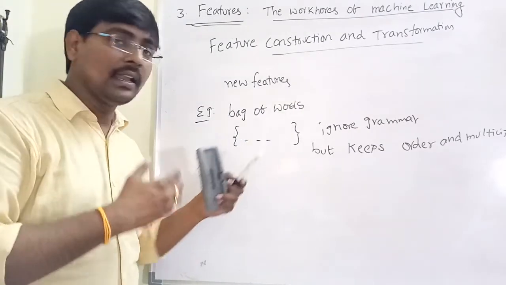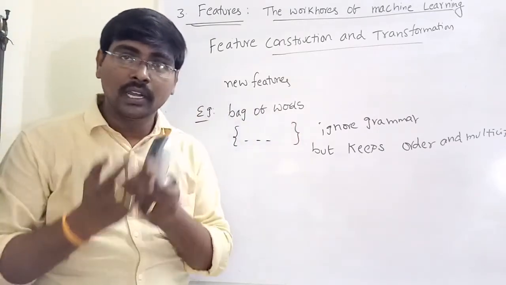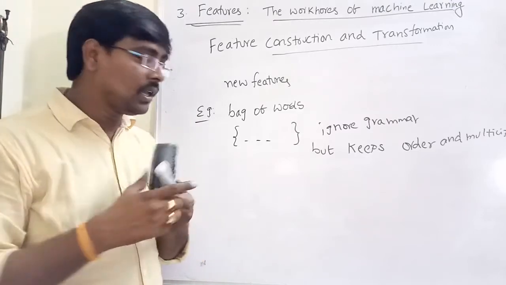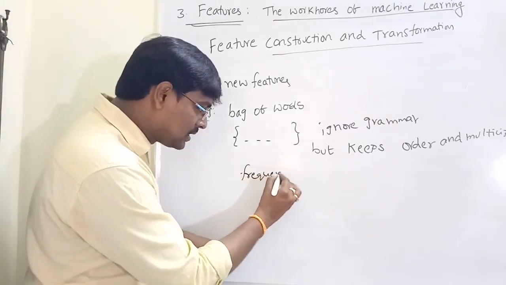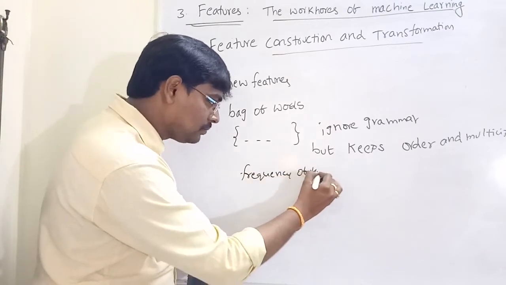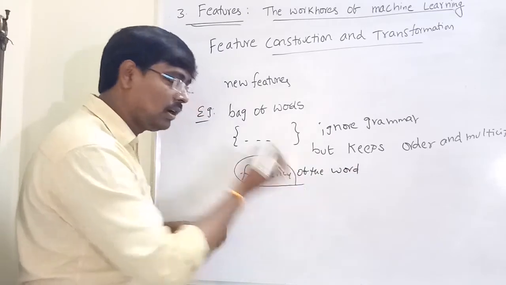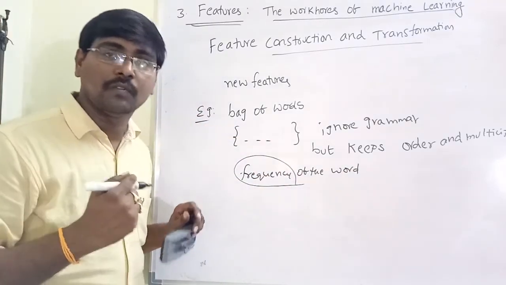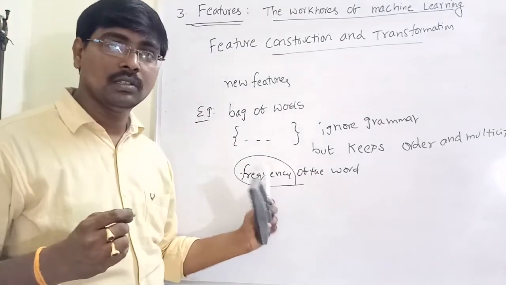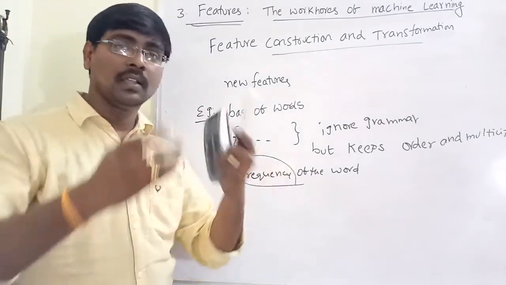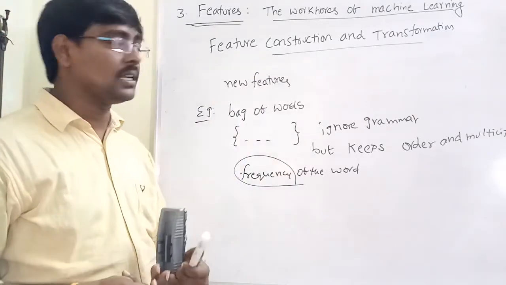So we are creating a new feature. For the text, if no direct feature is available, I am creating a new feature as the frequency of the word. By using the frequency of the word, I am designing the model. So this is the new feature. By using this, the training classifier designs the model. This is feature construction.